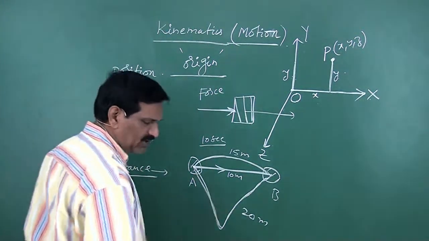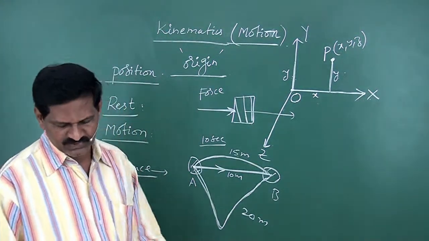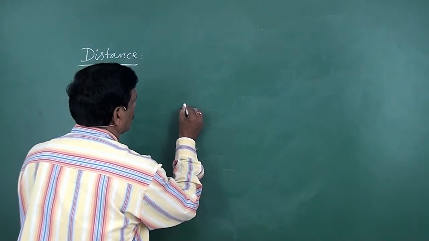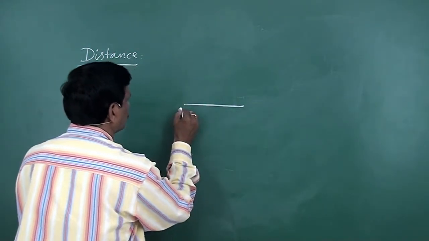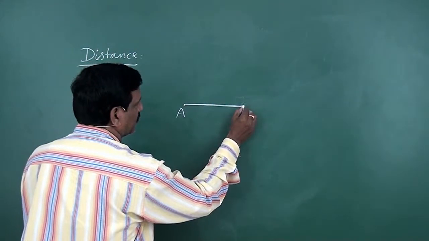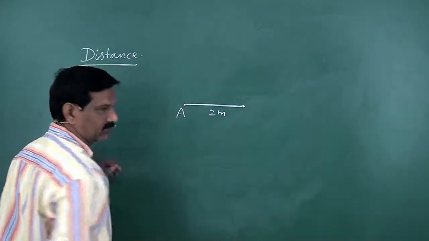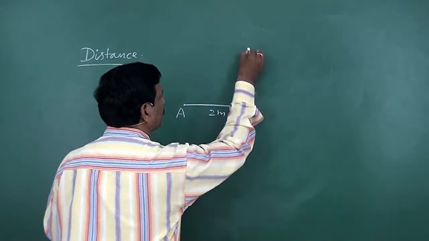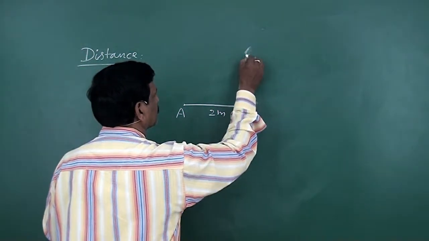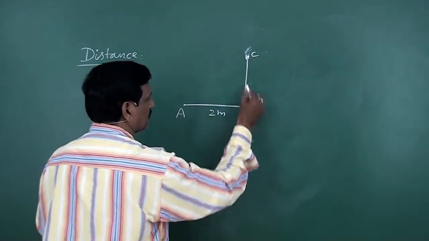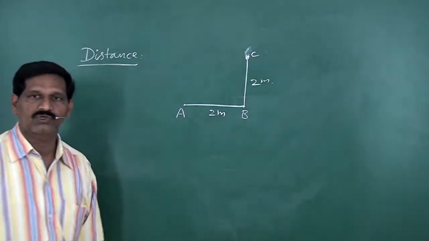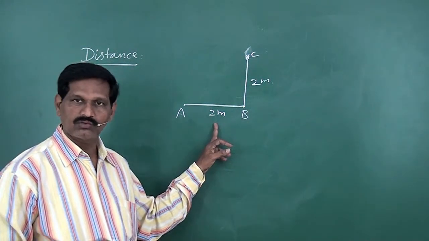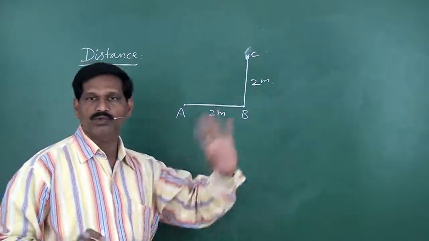Now you can also take a few examples for distance. Suppose the particle moves from A to B through 2 meter, then the particle moves from B to C through 2 meter.